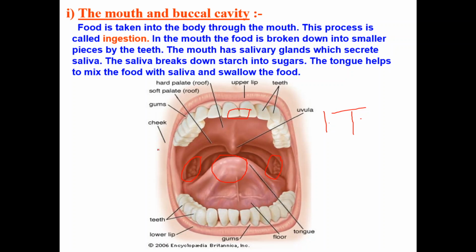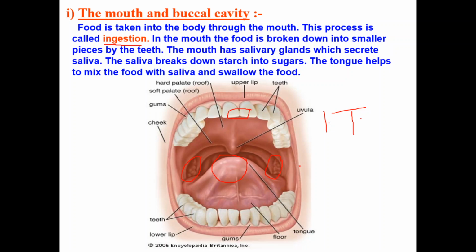We take the food with the help of a mouth, and this process of taking food into the mouth is known as ingestion. Also in our mouth we chew the food with the help of our teeth into small pieces. And salivary glands release saliva. The watery liquid present in our mouth is known as saliva. The saliva is released by the salivary glands.